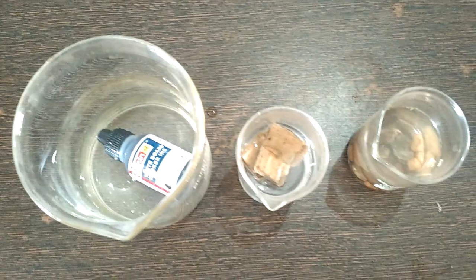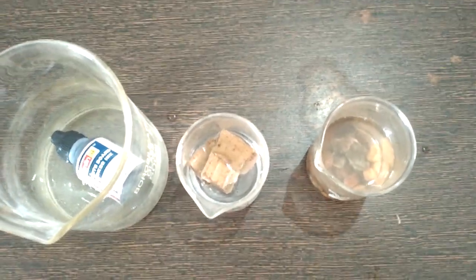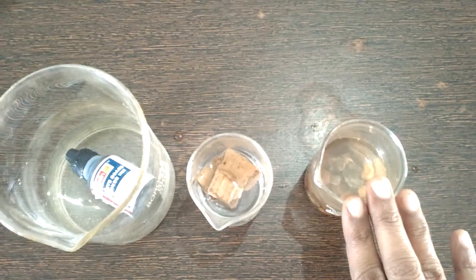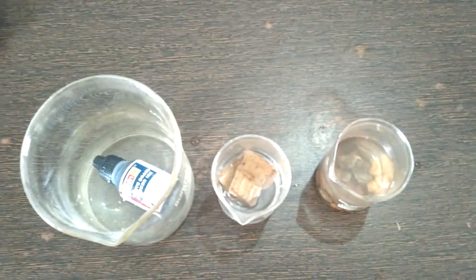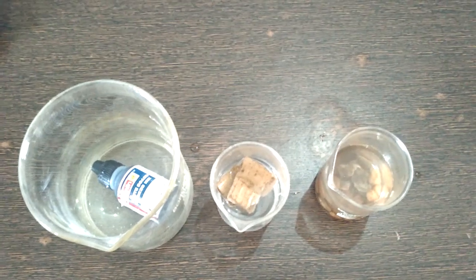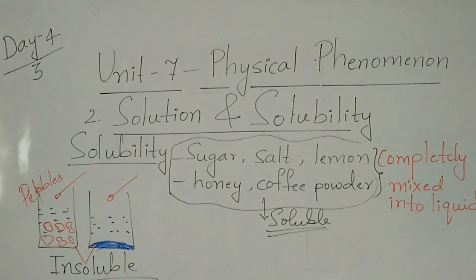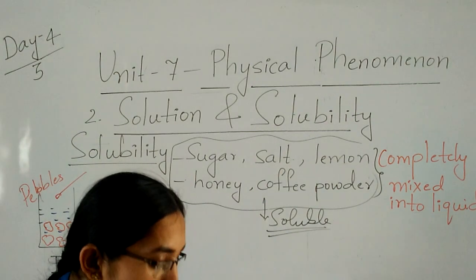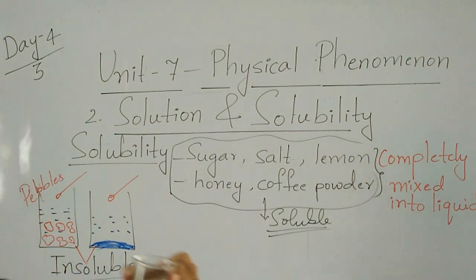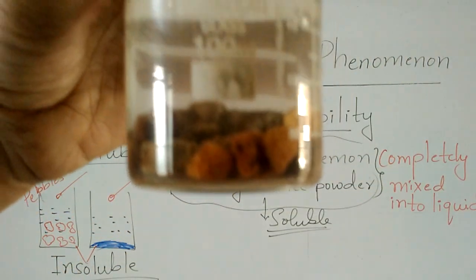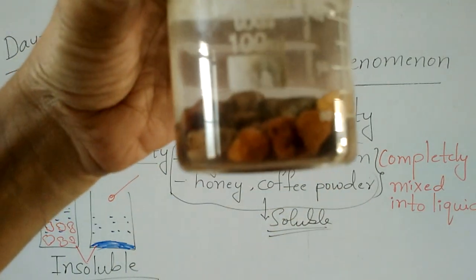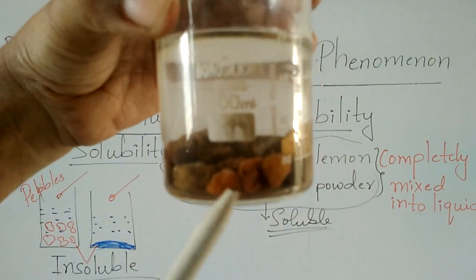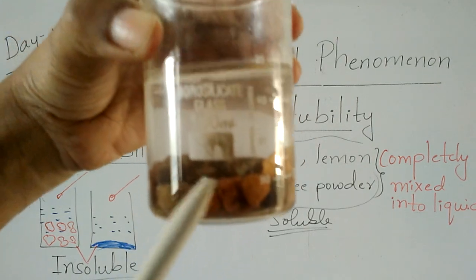You can see, these substances won't mix. Pebbles settle down, then wood, bottles and plastic papers, all these things float. That is called insoluble substances. Just now I showed that things that are not mixed in water are called insoluble. This pebbles is settled down only. It won't mix. If I keep it for 2 hours or 3 hours also, it's like that only, it won't mix.